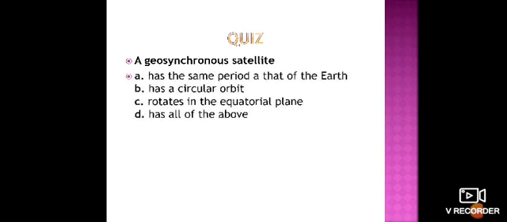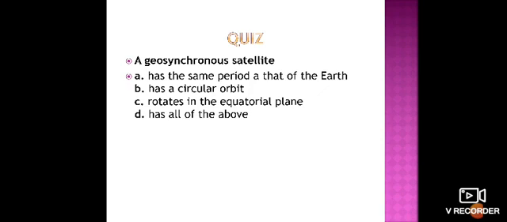Option A, it has the same period as that of the earth. Second option, it has a circular orbit. The third option, it rotates in the equatorial plane, and option D is has all of the above. A geosynchronous satellite is also called a geostationary satellite.